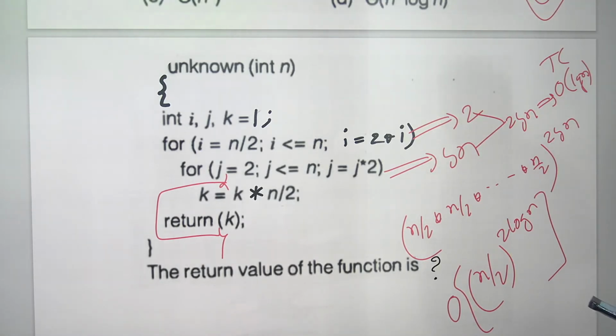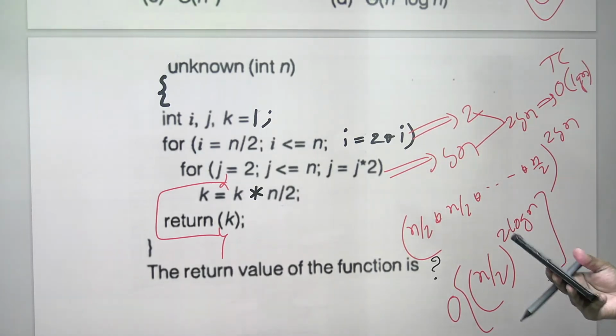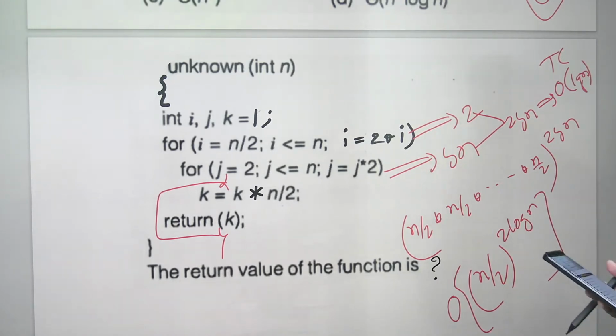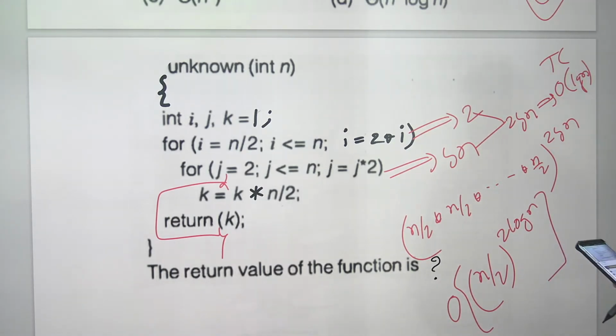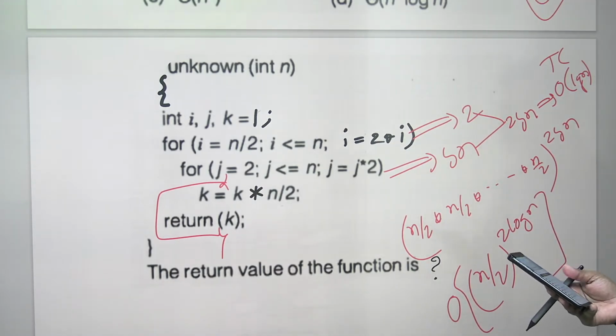Can you say what the k value is at that time? The i value runs 1 time, the j value runs 1 time. So k is 1 into n by 2, which is n by 2. At that time the k value is n by 2, because i is 1 time and j is also 1 time. Right? Fine. Everyone is fine.